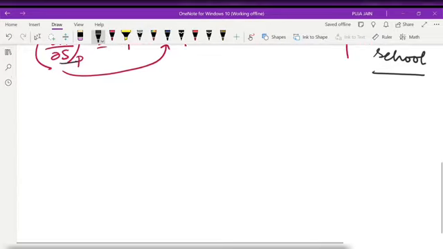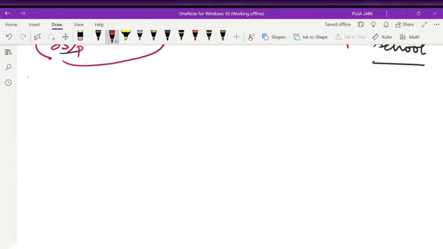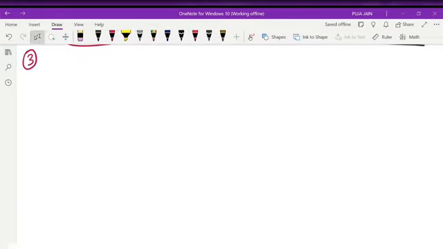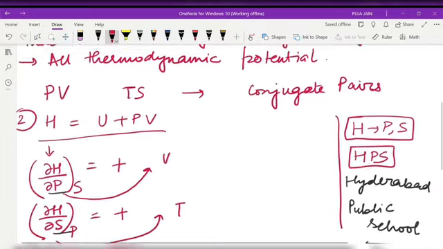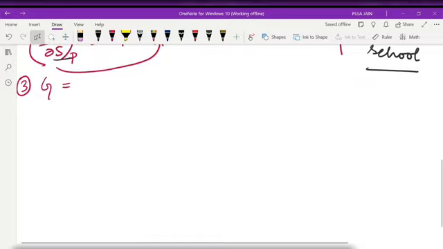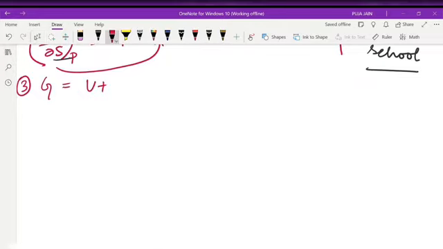See, third, this process I have invented myself. So third thermodynamic potential is G. This is all the process, the way you have to remember. Now our Gibbs free energy G, that is what? U plus PV minus TS.